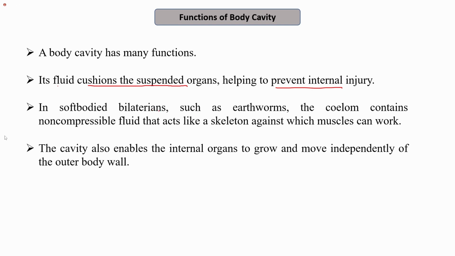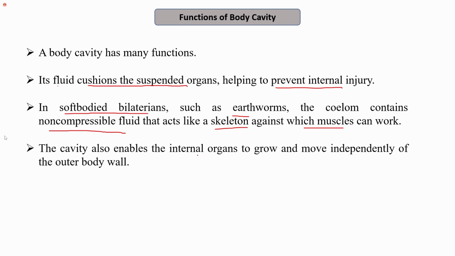In soft-bodied bilaterians such as earthworm, the coelom contains non-compressible fluid. Since the fluid is non-compressible, it is hard and can act as a skeleton against which the muscles can work. This is the function of coelomic fluid in soft-bodied bilaterians.